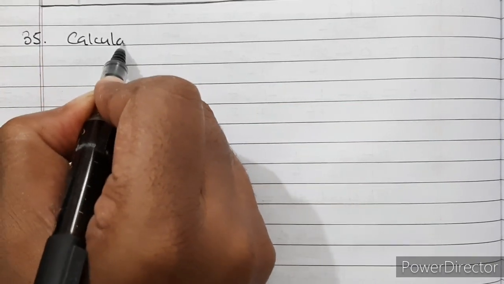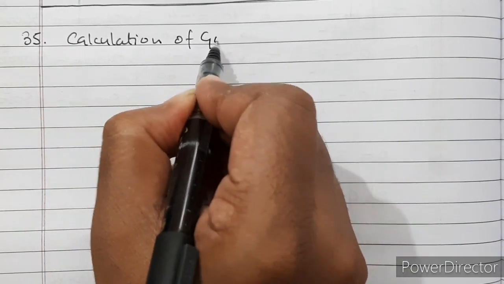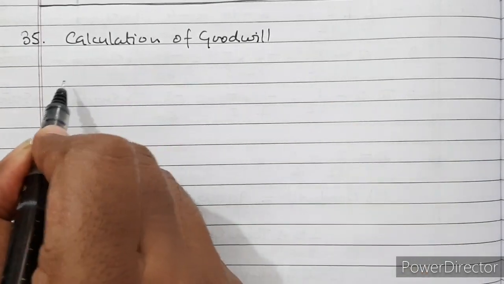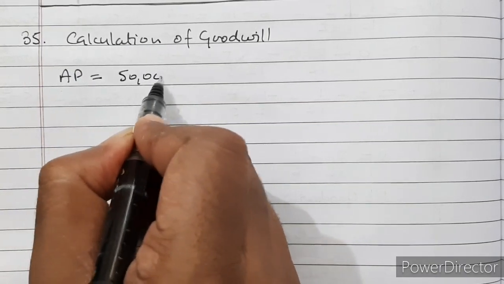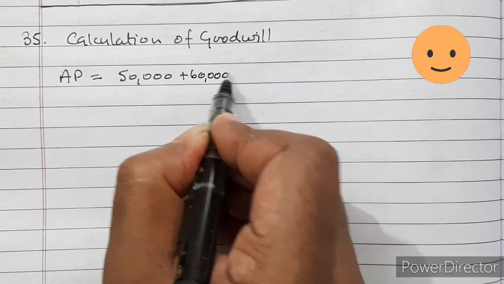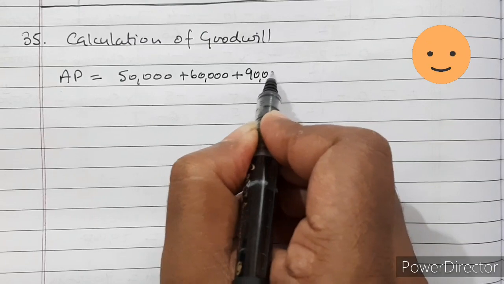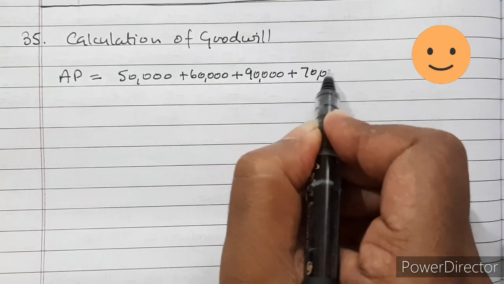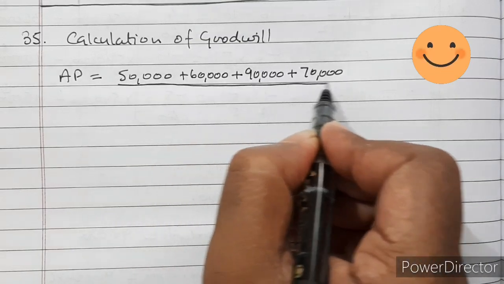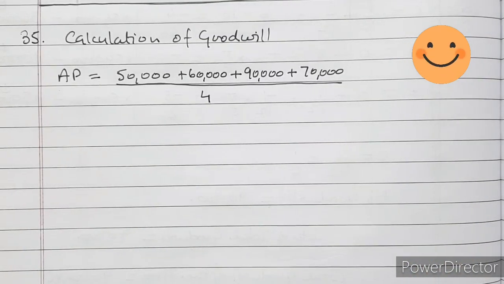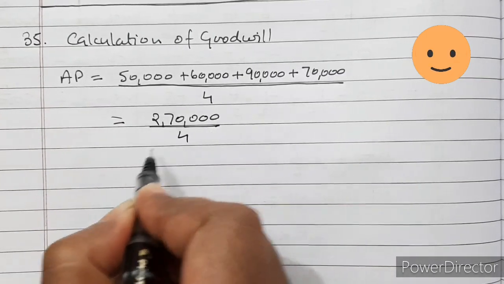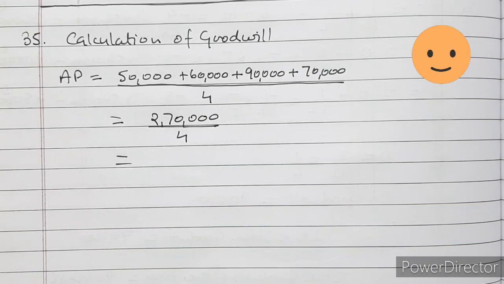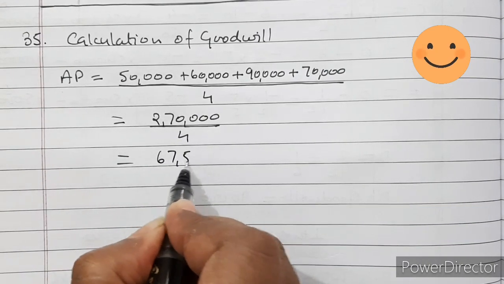Solution 35. Calculation of goodwill. So first we will calculate average profit, which is given for 4 years: 50,000 plus 60,000 plus 90,000 plus 70,000 divided by 4, is equal to rupees 2,70,000 divided by 4, which will be equal to 67,500.